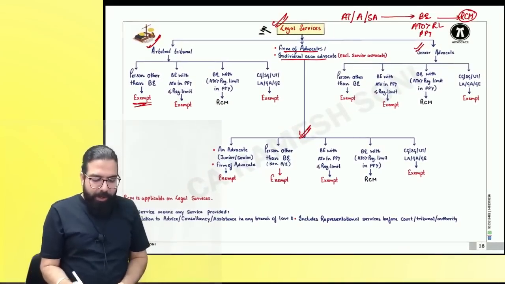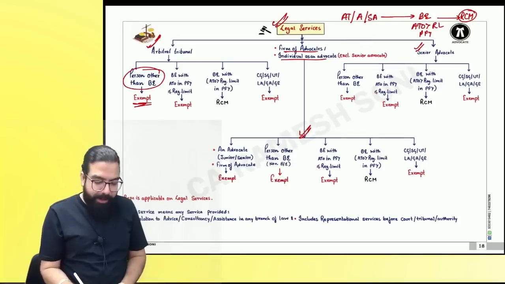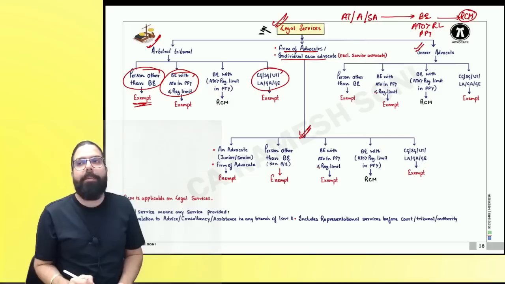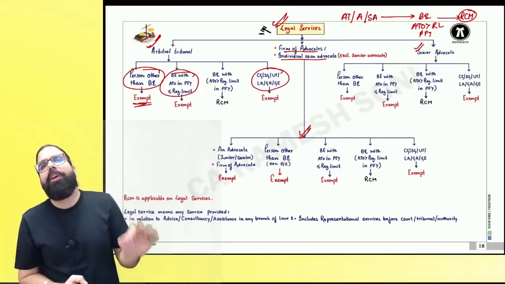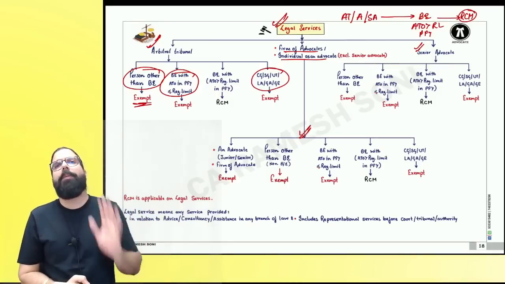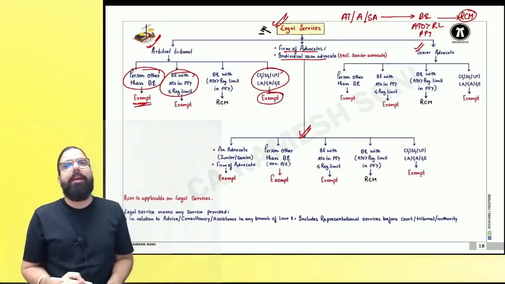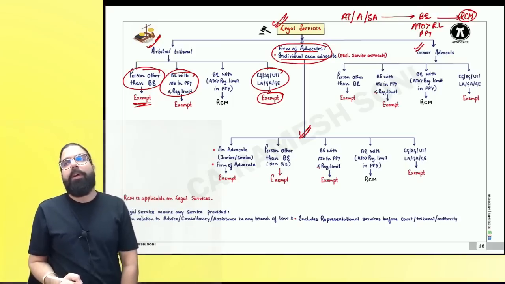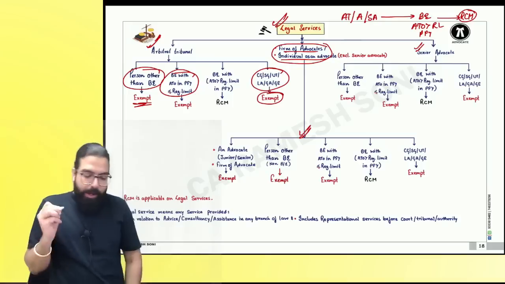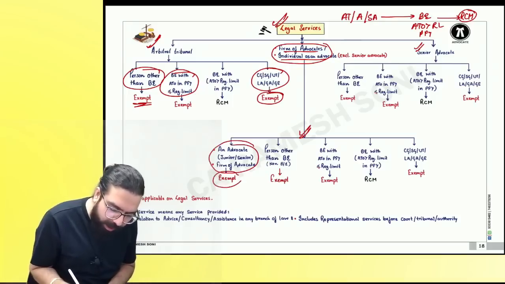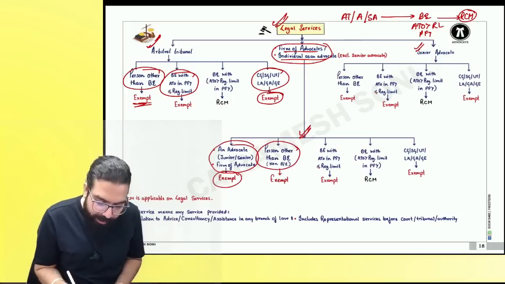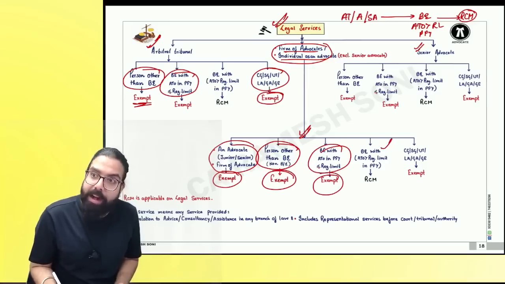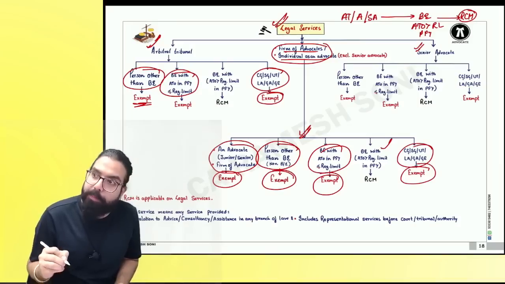See, if you see over here, given to a person other than business entity, small business entity whose last year turnover was less than registration limit, or given to government, central government, state government, local authority, governmental authority, or governmental entity, when arbitral tribunal services are given, it shall always be exempt. Sir, firm of advocate or individual as advocate, when they are giving services to another advocate, exempt; person other than business entity, exempt; small business entity, exempt; big business entity, RCM; giving to government, it shall always be exempt.